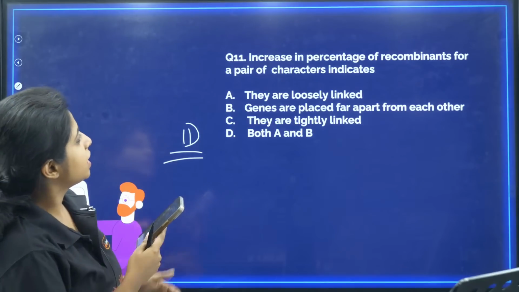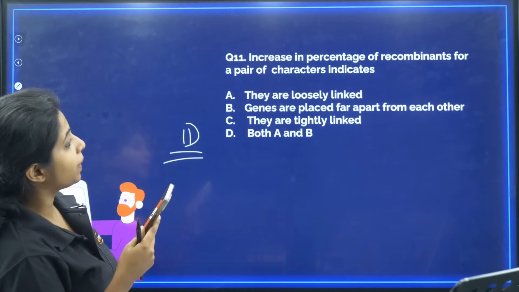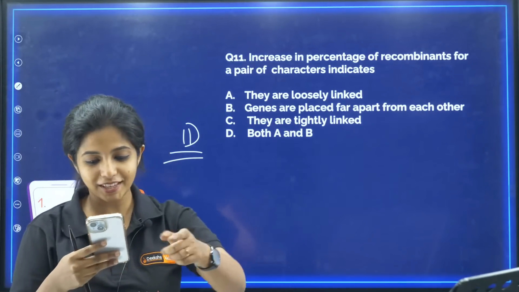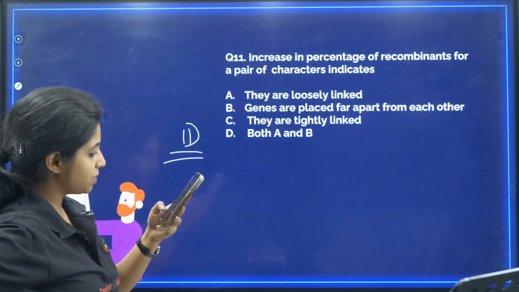Now, an increase in percentage of recombinants for a pair of characteristics indicates what? Now tell me the answer for this. I just taught you right away. Okay, Pradeep says 11D.